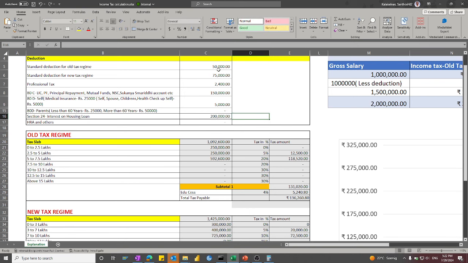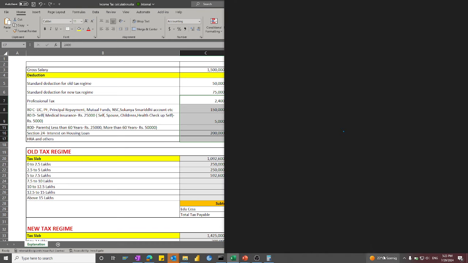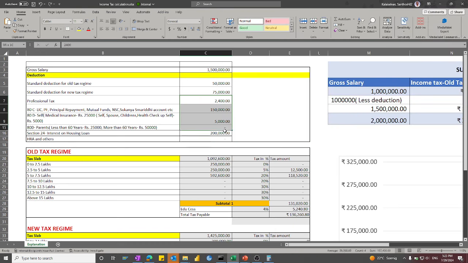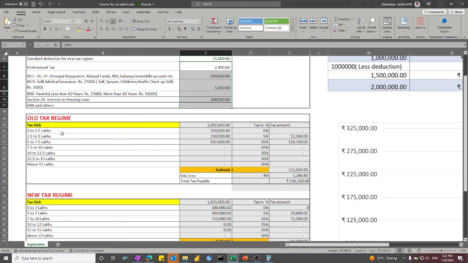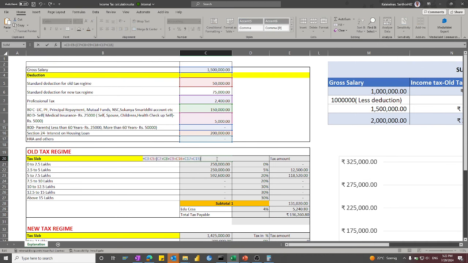So now we are able to derive the old tax regime for the 15 lakhs slab with an ideal deduction amount of 3,57,400. The taxable income is 15 lakhs minus the standard deduction of 50,000 minus 3 lakh 57,400, which gives you 10 lakh 92,600.